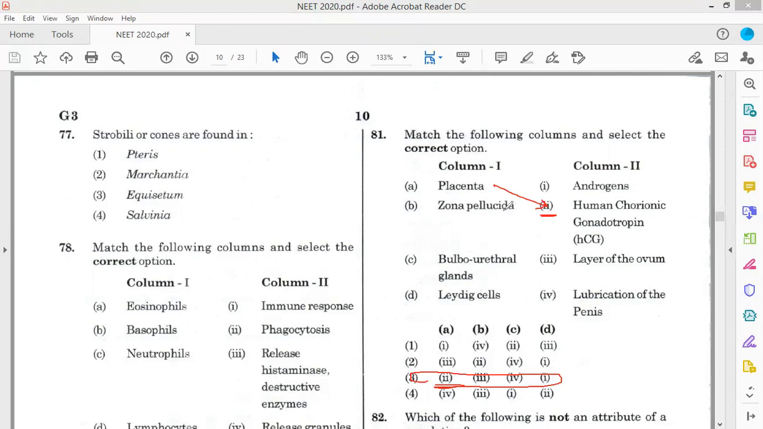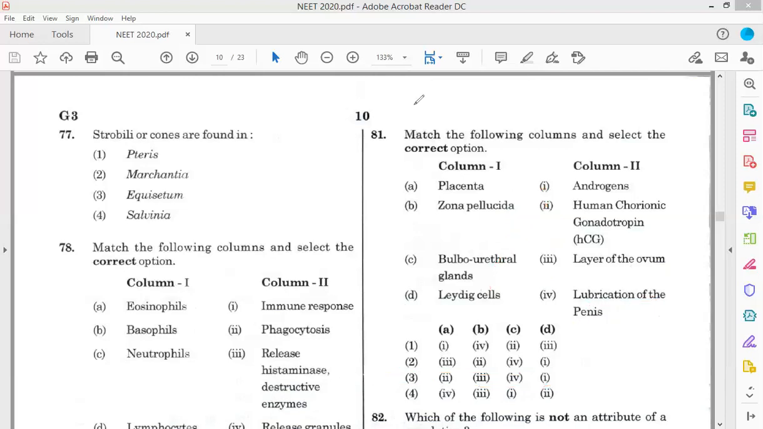A to B3. B3, you can see that zona pellucida, yes, zona pellucida, corona radiata, zona pellucida, and vitelline envelope, layers of the ovum. C4. C4, bulbourethral gland, lubrication of penis. Leydig cells secrete androgen. So answer is 81.3. Now coming to the next question.